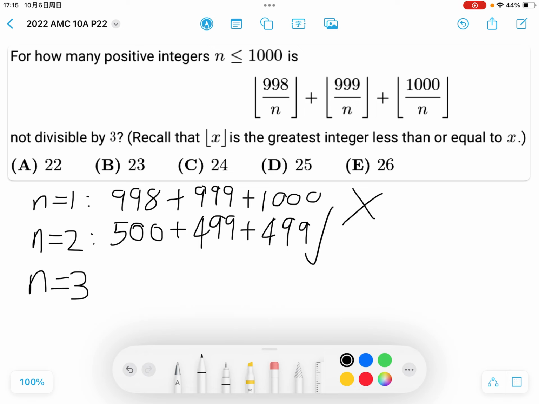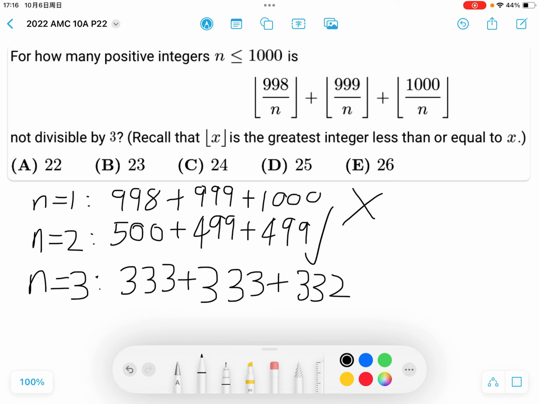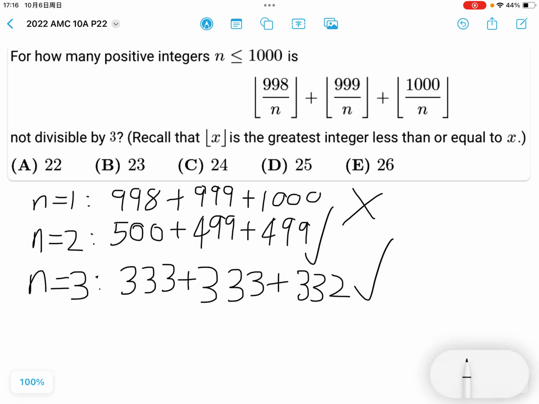So how about n equals 3? 1000 divided by 3, the floor function of it, is 333. 999 divided by 3 is 333. 998 divided by 3, however, is 332. These two numbers are divisible by 3. This is not. So the sum is not divisible by 3. This works. And let's try another example.